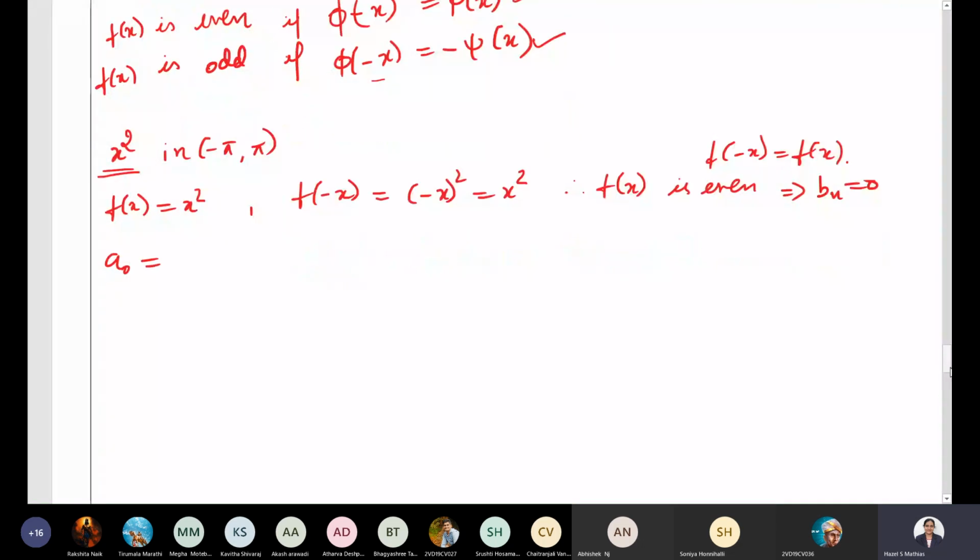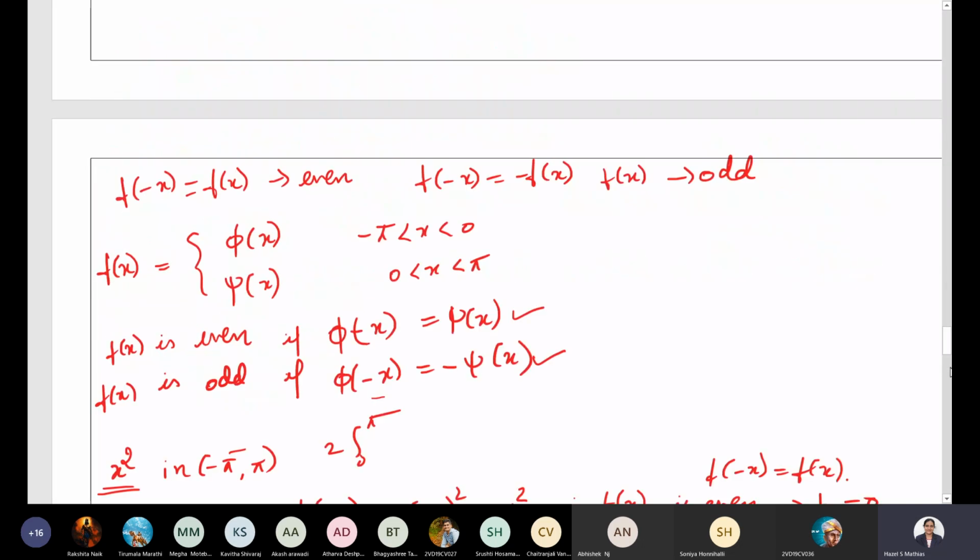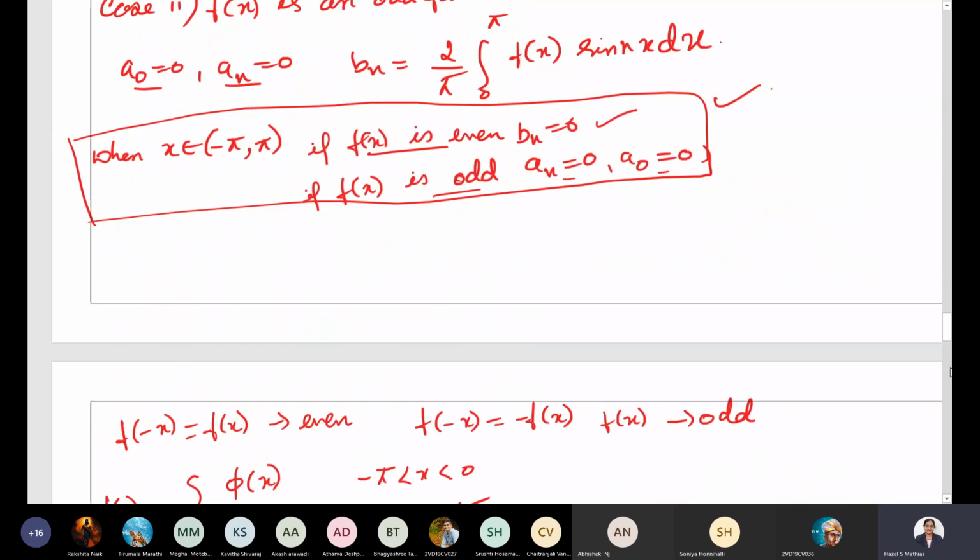So what is A0? A0 you need to put the formula. A0 formula is 2 by pi integral 0 to pi f of x dx. Because it is an even function, minus pi to pi can be written as 2 times 0 to pi. That's why the formula has become like this. So do not get confused. If you take it minus pi to pi, this 2 should not be there. If you are taking 0 to pi, 2 will come.